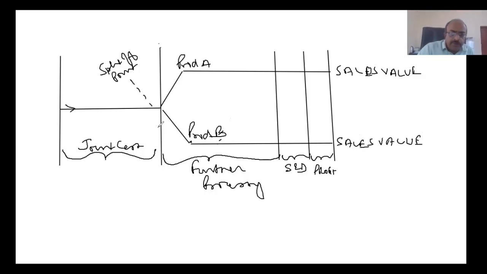Now, up to this is the joint cost. Now, the typical issue here, this is the nil cost. From here, zero cost. This is the total. This total cost is joint cost. This is further processing cost.